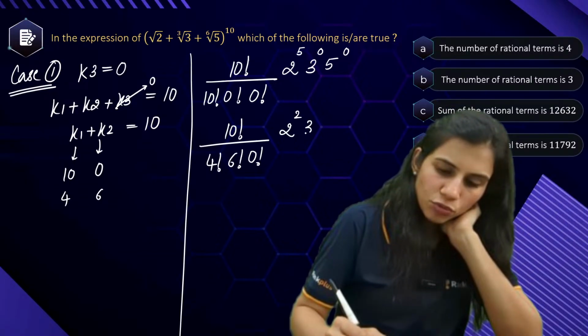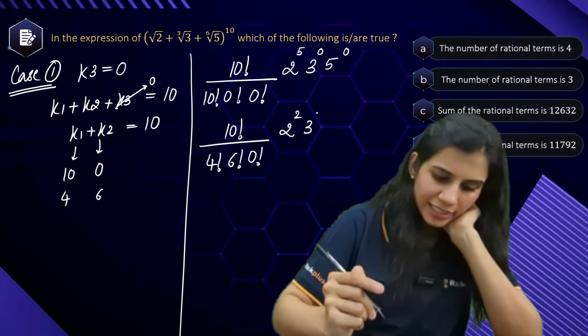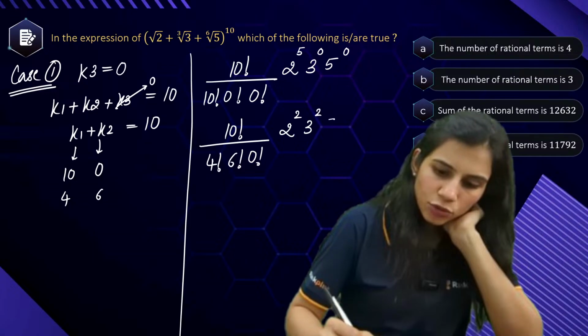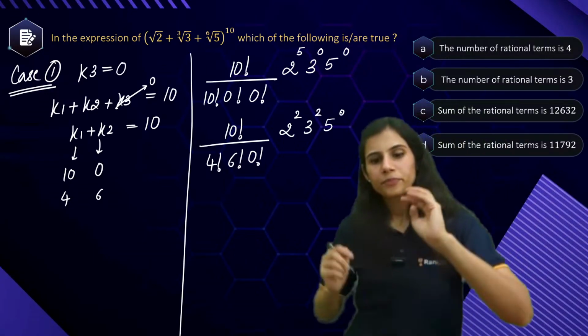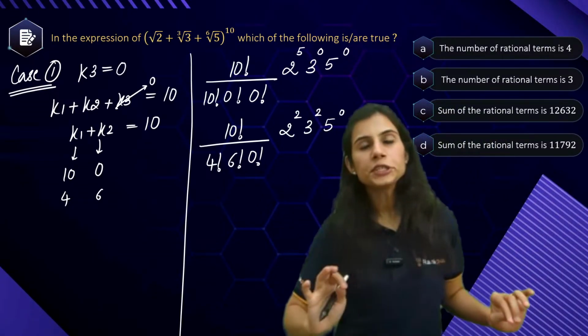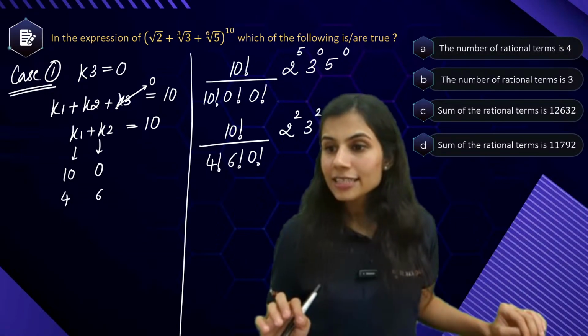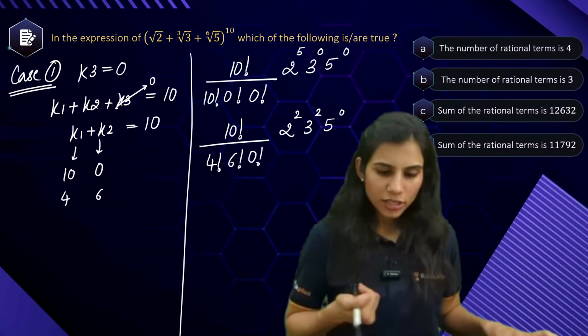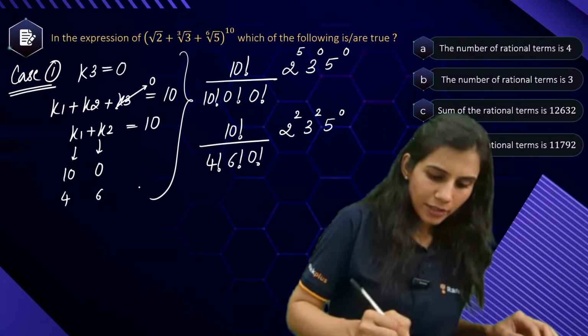4 by 2 is 2. 3 to the power k2 by 3, 6 by 3 is again 2, and 5 to the power 0. These are your two rational terms in the expansion. What about case 2?